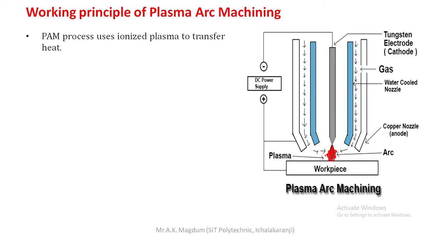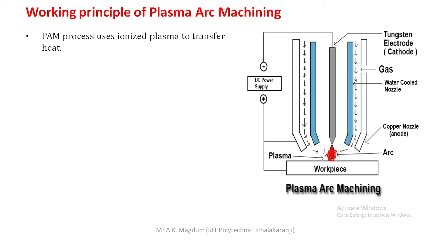Depending on the workpiece, different gases are used, depending on the properties present in that workpiece. There are various gas combinations we use for this plasma arc machining process. The workpiece is connected to the positive terminal, that is the anode.